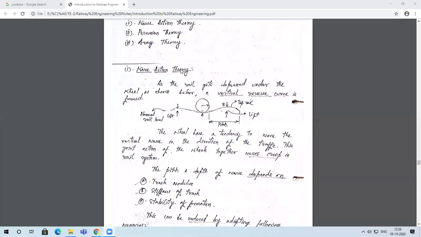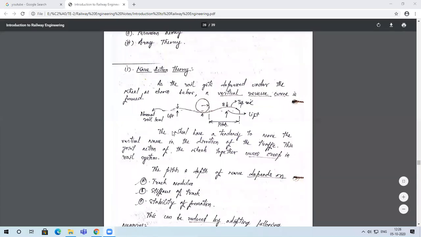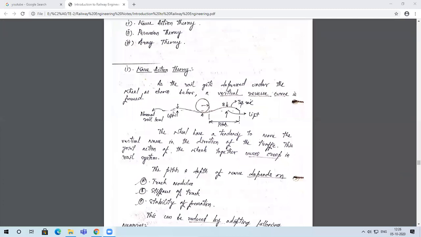In this wave action theory, imagine that you have this as the rail. Can you see this sinusoidal wave kind of a thing? This is actually the behavior of the rail when there is a wheel which is moving in this direction, possibly in the forward direction. If you observe here, there is a dotted line.